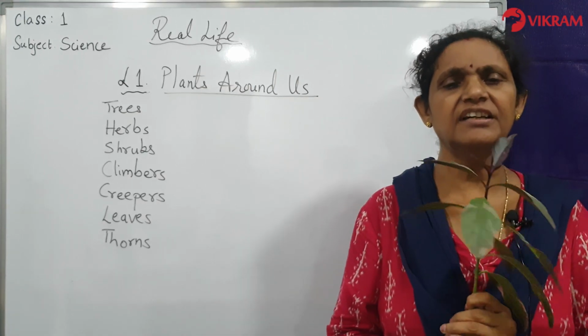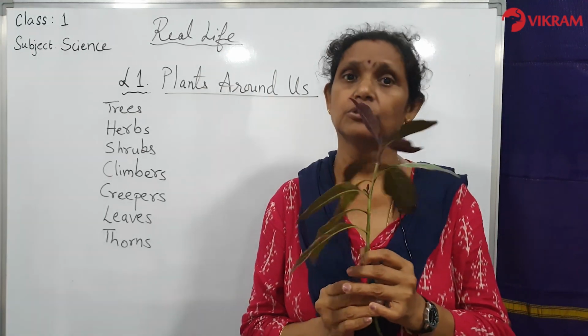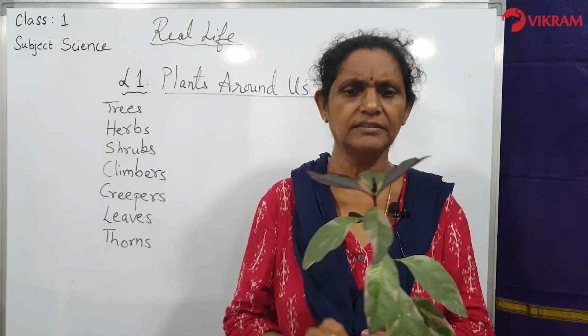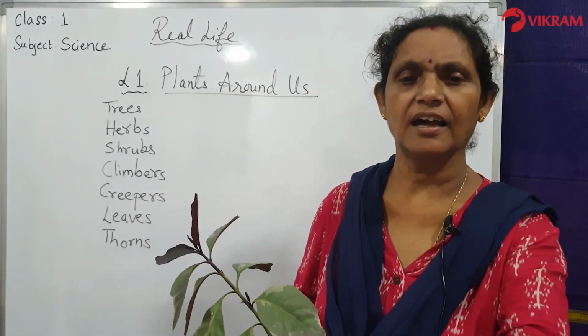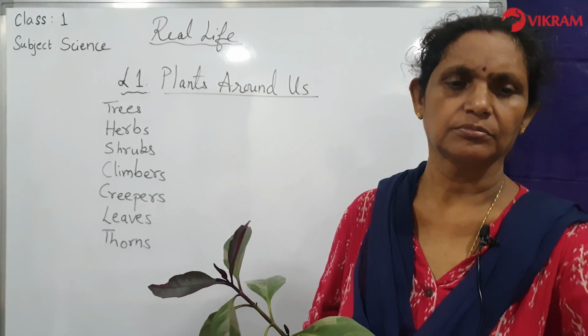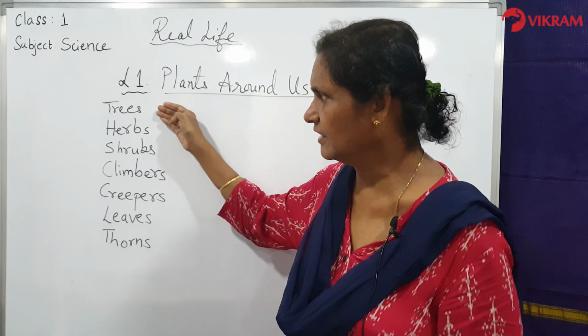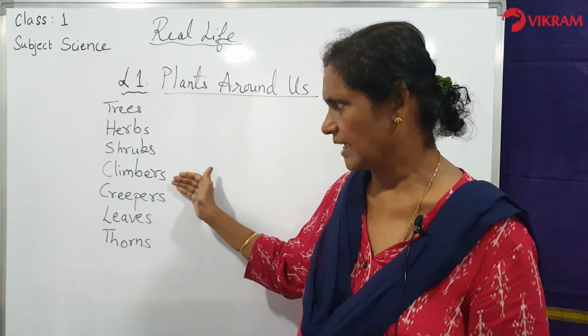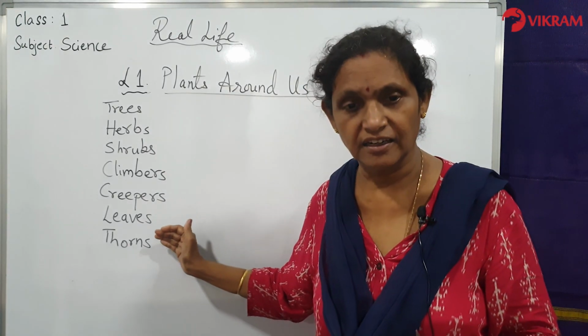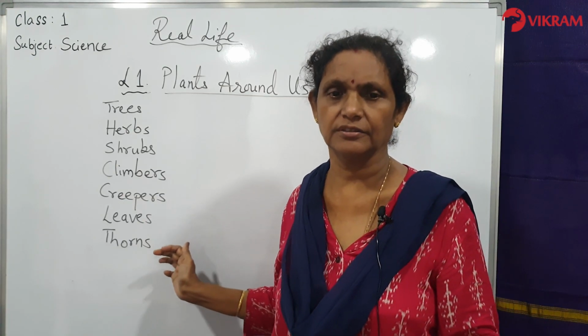Plants are of different sizes and shapes. So you can see some are very small plants, some are very large plants. So plants are of different sizes also. So next we come to what are the different types of plants. There are trees, herbs, shrubs, climbers, creepers. Then there are a variety of leaves and thorns.